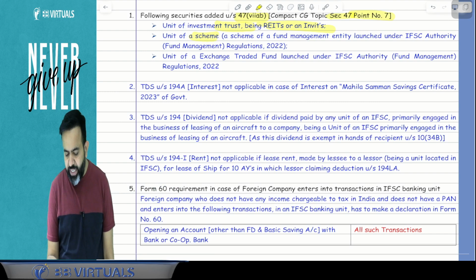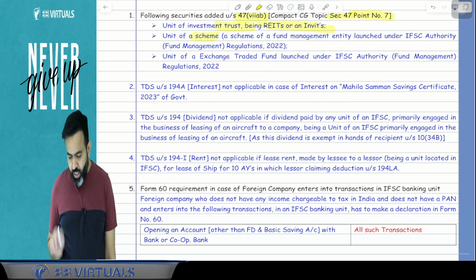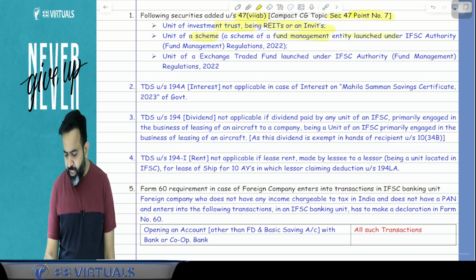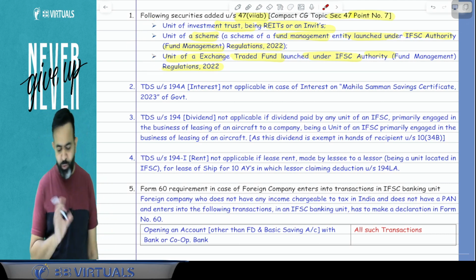Second is a unit of any scheme, and which scheme? A scheme of a fund management entity launched under the IFSC Authority Fund Management Regulation 2022, and a unit of an exchange traded fund launched under the IFSC Authority Fund Management Regulation 2022. So guys, this name is given, just ignore that, not more relevant for examination.